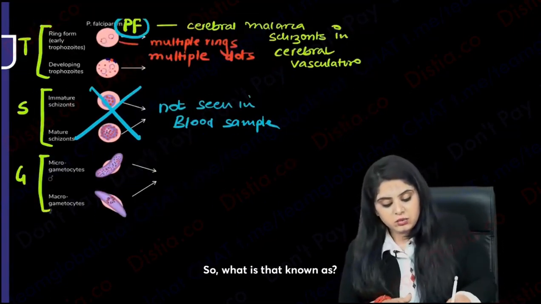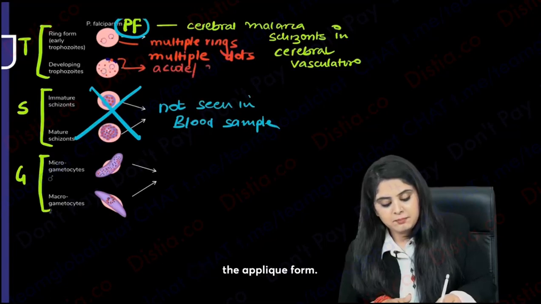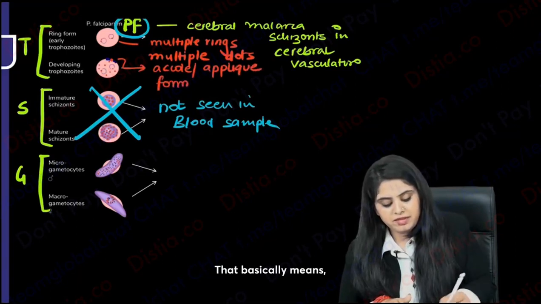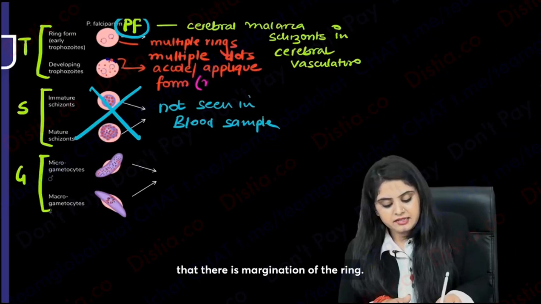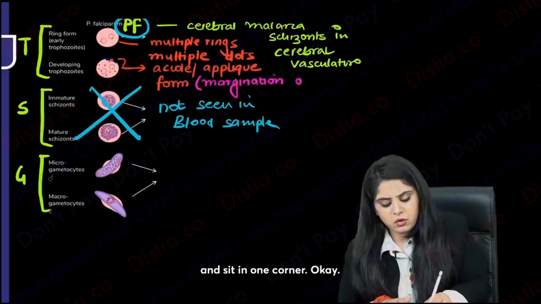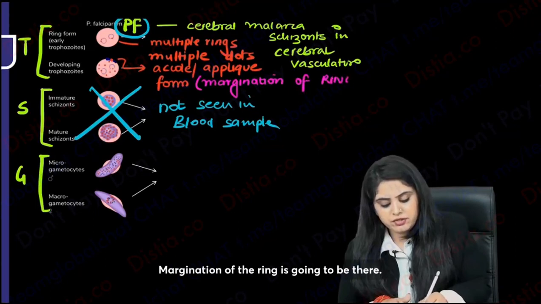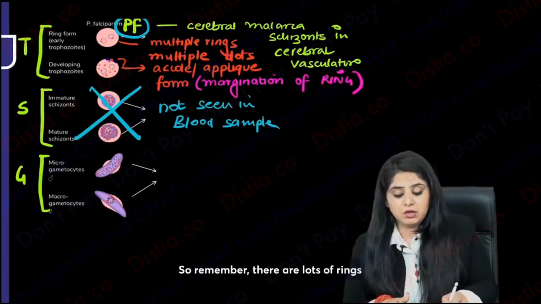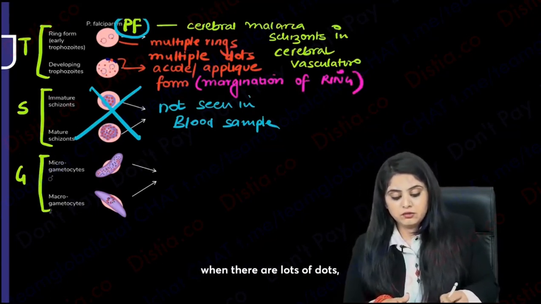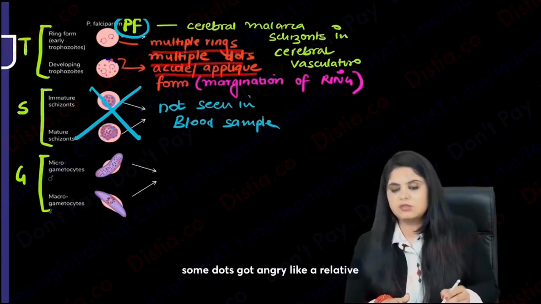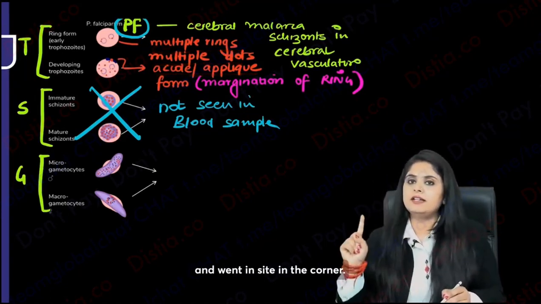So what is that known as? That is referred to as the accole or the applique form. That basically means that there is margination of the ring. The ring decides that I'm going to go and sit in one corner. Okay, margination of the ring is going to be there. So remember, there are lots of rings when there are lots of dots, and apart from that, some dots got angry like a relative and went inside in the corner.